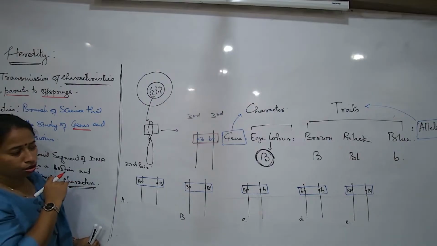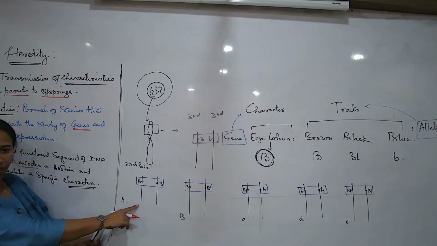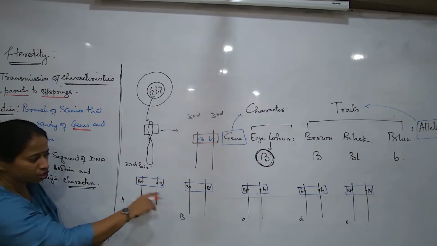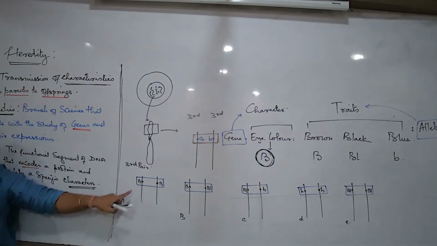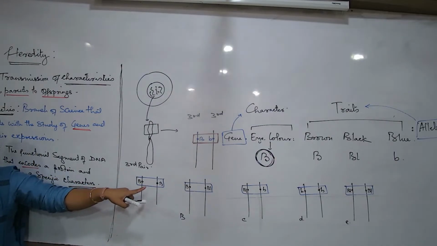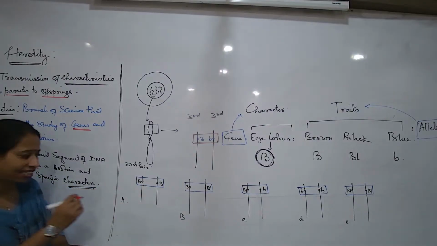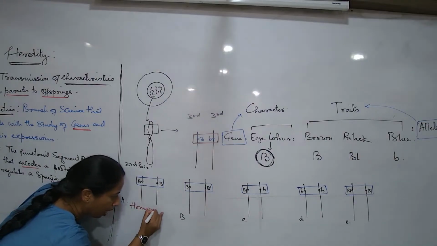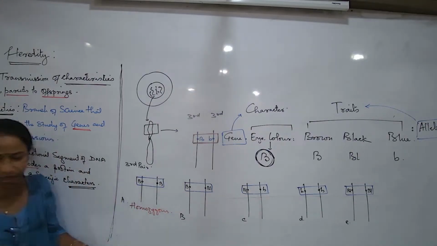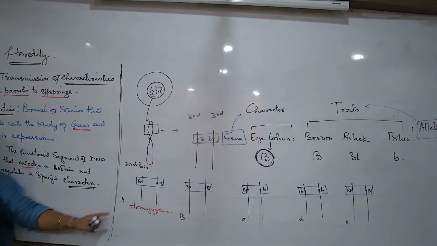So I would say this is an individual where for this gene alleles are same. Yes or no? Identical alleles in both the chromosome. If the alleles are identical in both the chromosome, this type of a condition is known as homozygous condition. When the alleles are the same.